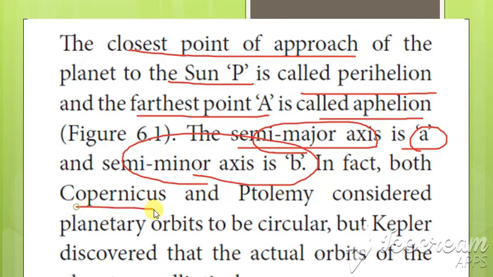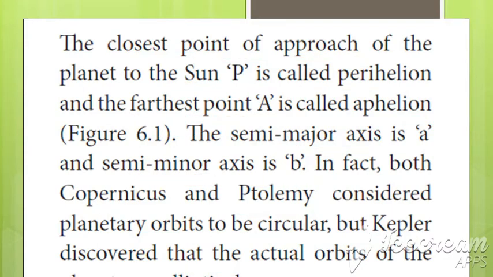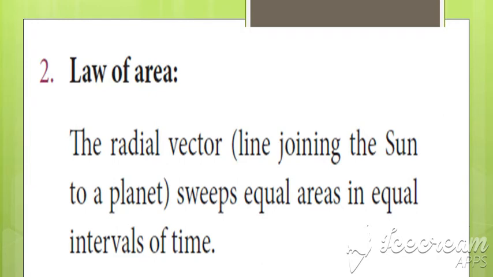Copernicus and Ptolemy considered the orbits to be circular, but Kepler discovered that the orbits were elliptical. So this is the first law. Next is Kepler's second law, which is the law of area.